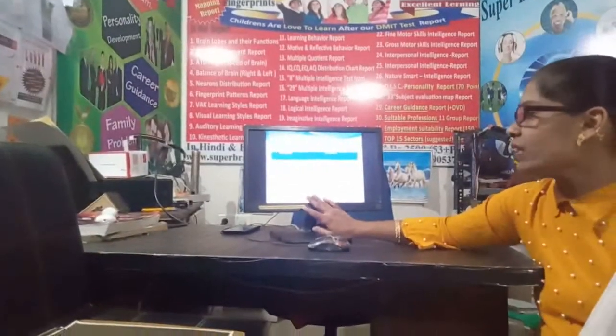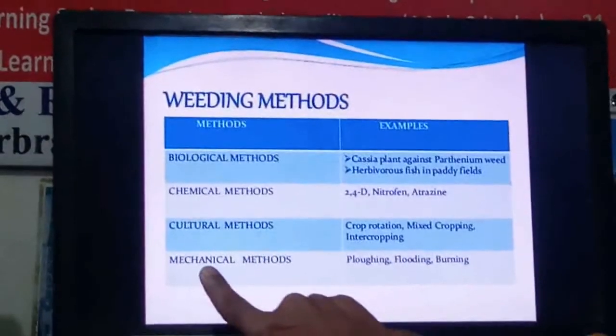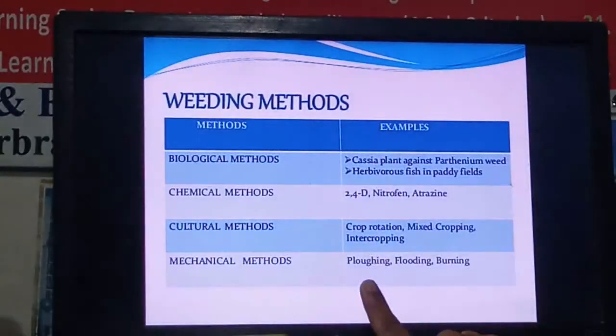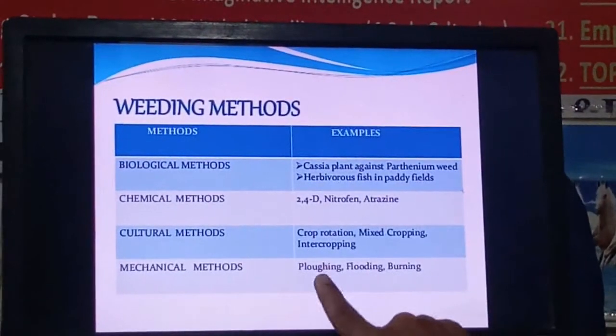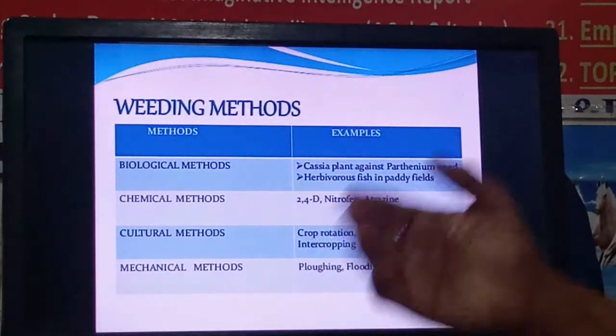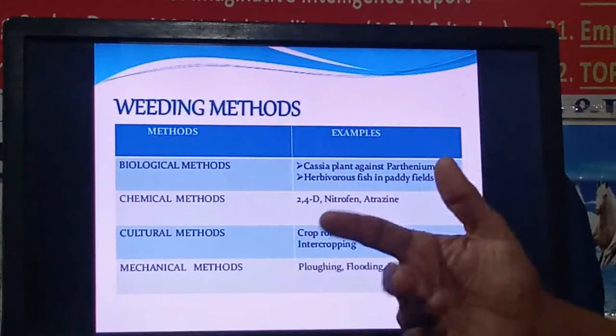The next method given here is the mechanical method. Mechanical method means we manually do something to remove or destroy the weeds. Here the examples are given: ploughing. We have seen what is meant by ploughing and how it is done. Whenever we do ploughing, the weeds will be uprooted and automatically removed.